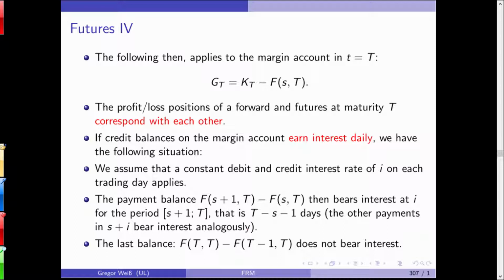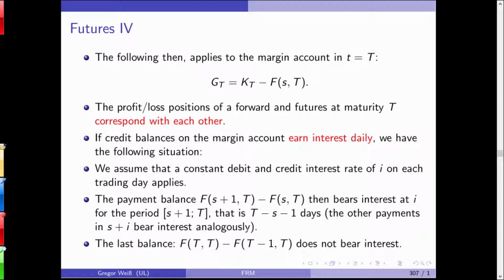Now, during regular times, you will earn interest rates on your margin account. So you usually have the following situation. We assume that you have a constant debit and credit interest rate of I on each trading day. The balance is now this difference between FS plus 1 minus FS. It bears interest at I% for this period.